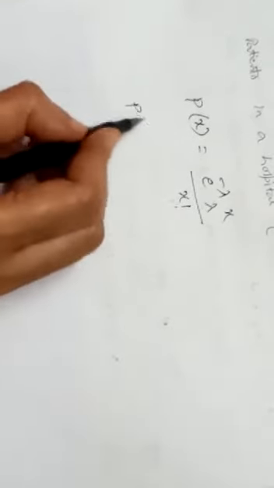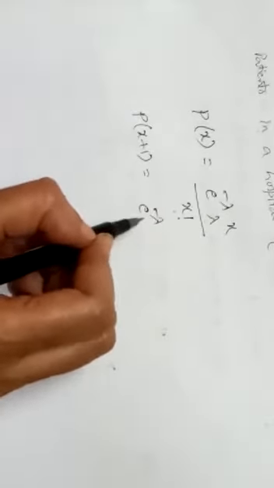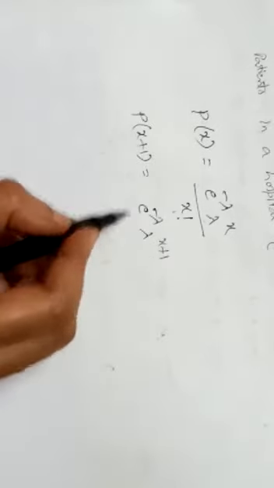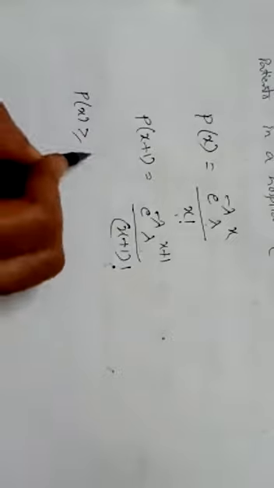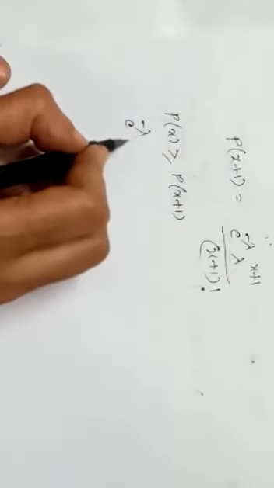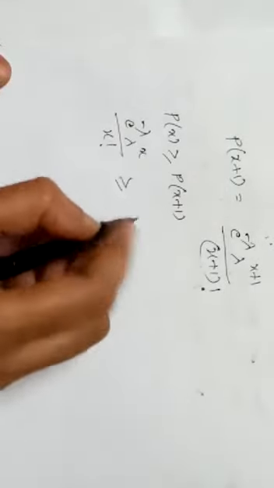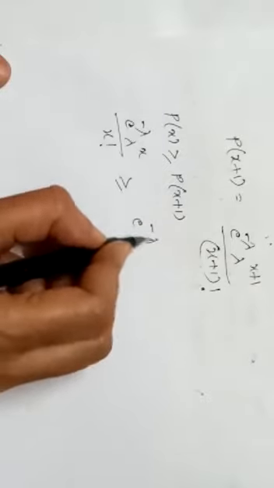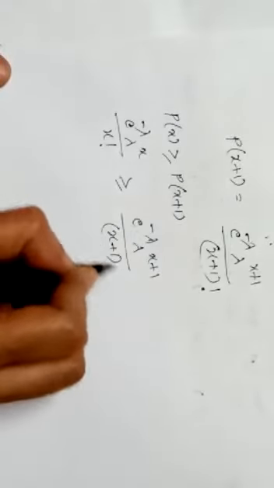So p of x plus 1 is equal to e power minus lambda into lambda power x plus 1 by x plus 1 factorial. We have the condition p of x greater than or equal to p of x plus 1. So substituting both, we get e power minus lambda into lambda power x by x factorial greater than or equal to e power minus lambda into lambda power x plus 1 by x plus 1 factorial.